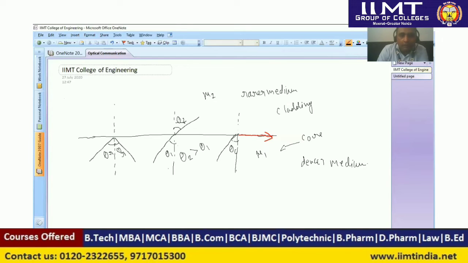Because when we are going from the denser medium to the rarer medium, the ray will bend away from the normal. So for this, now we will increase the value of theta 1, it becomes theta c. Now if we incident the ray at this particular point, the value of theta 2 increases more, and the ray passes along this particular axis, and this value of theta is called the critical angle. Critical angle.